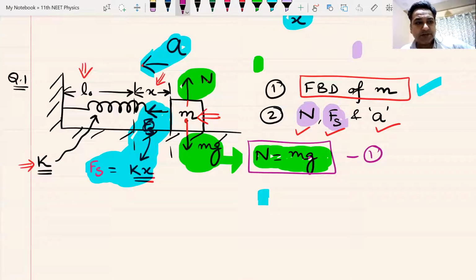Do you understand this, Abhiram? Okay. What next? Now let me try to find out the value of Fs. It is not rocket science to find out the value of Fs.